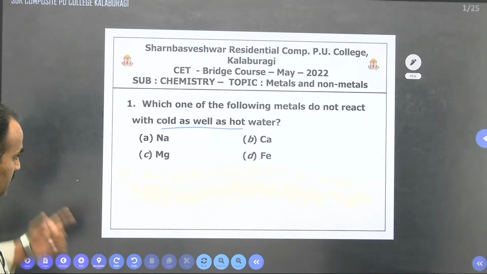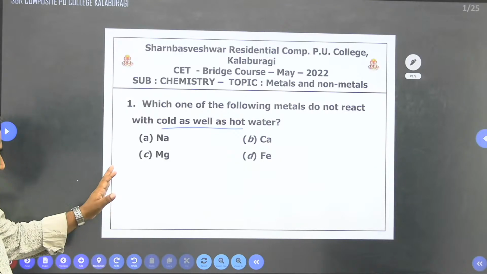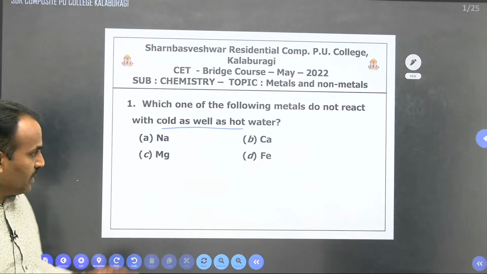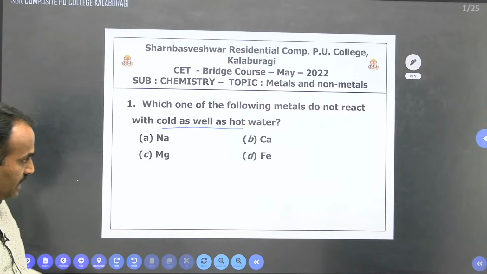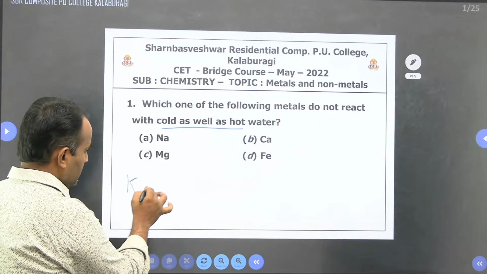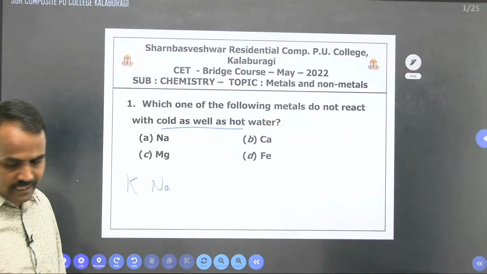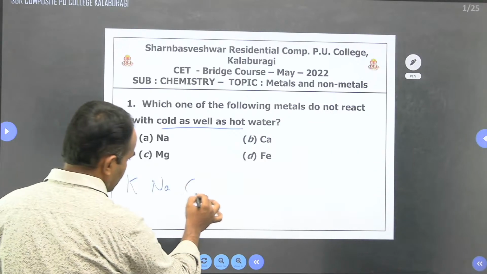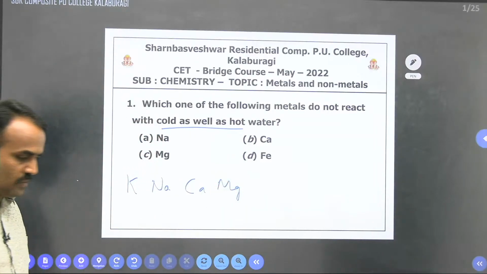You know that yesterday I said the reactivity of metals. So this question is based on the reactivity of metals. In the reactivity series, we can say that alkali and alkaline earth metals are very reactive in nature. Which are those? Potassium, sodium, then calcium and magnesium. These are the very reactive metals.